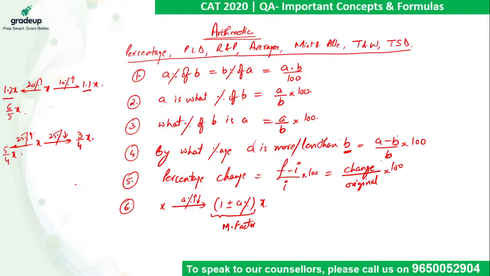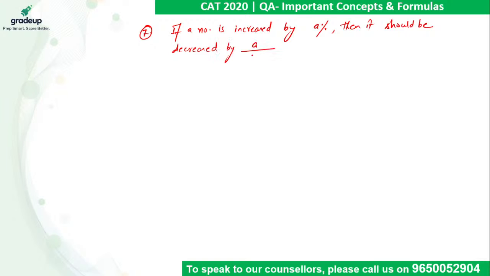So point number 7, a very important concept: if a number is increased by a%, then it should be decreased by a upon 100 plus a into 100% such that it becomes the same again.